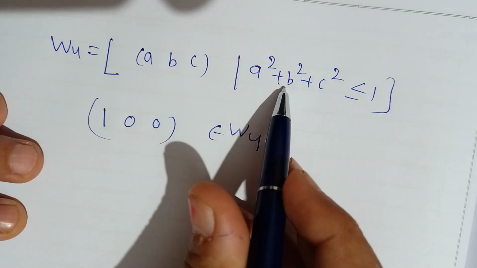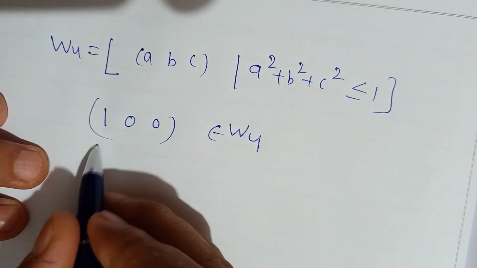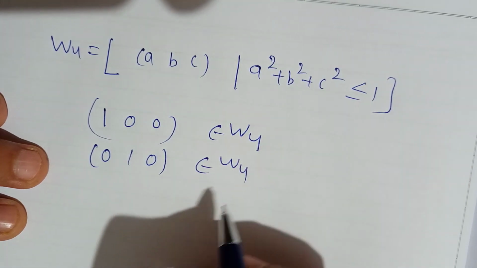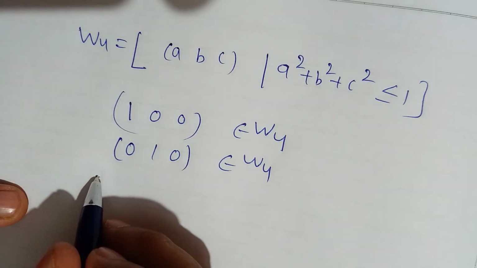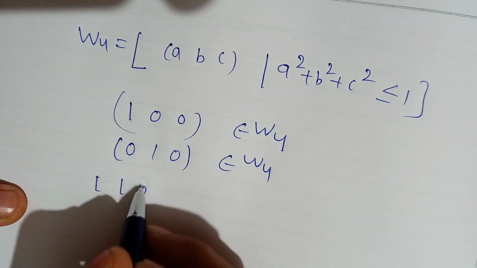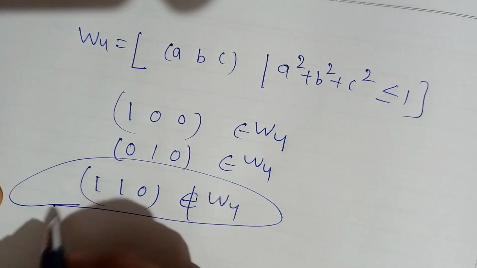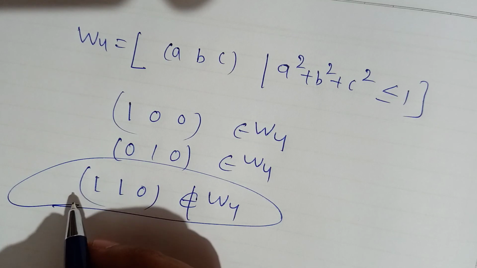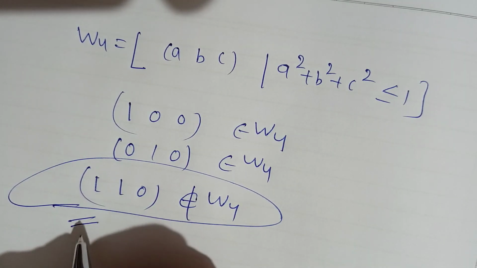Because 1 square plus 0 square plus 0 square is less than or equal to 1, and (0, 1, 0) also belongs to W4. Fine, but if you add, what do we get? (1, 1, 0). This does not belong to W4. The vector addition property does not satisfy, because the sum of squares will be 2, so this is not a subspace.